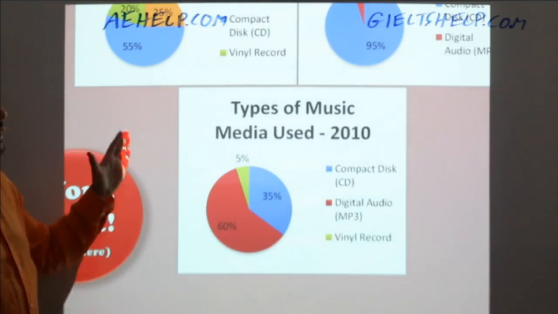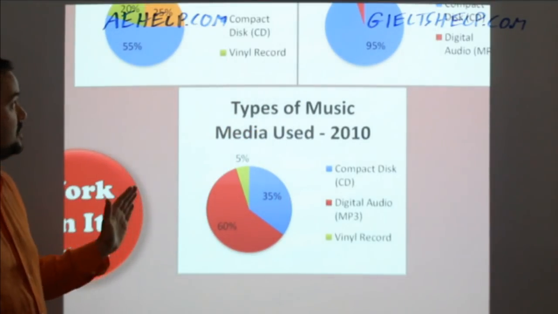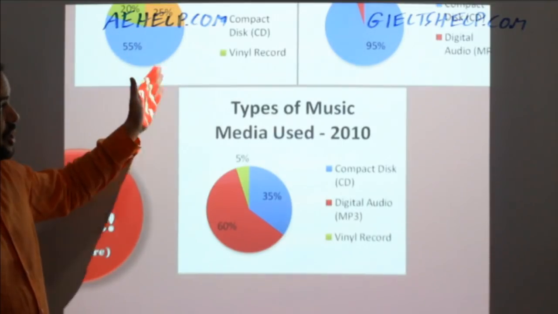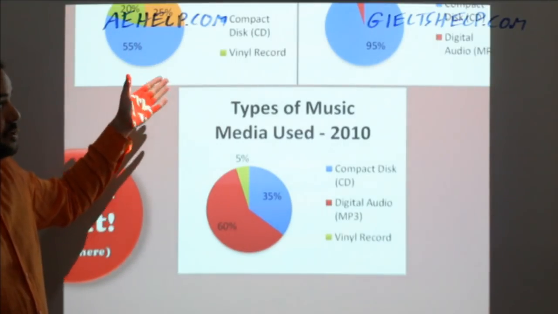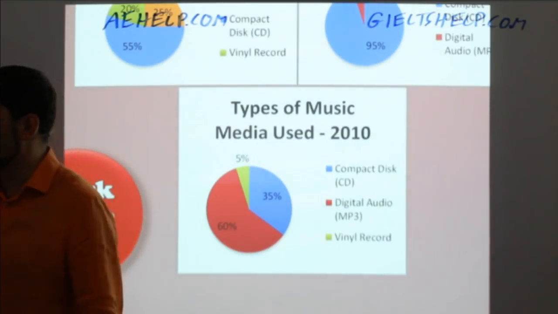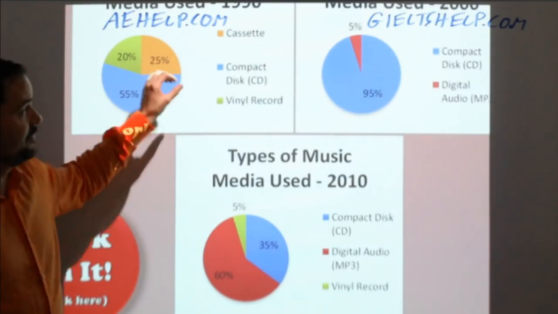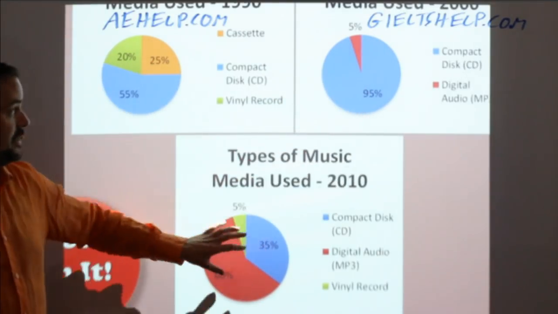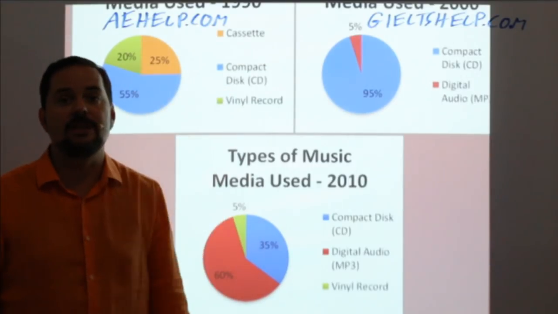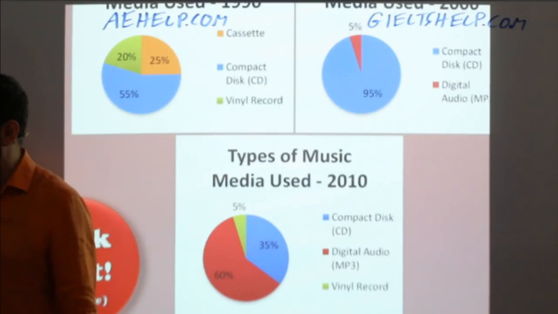Well, I can see that in the 30 years depicted here in the 3 different time periods, there is a great change in the type of media used by people to listen to music. That's all that I need to notice. So I don't have to go into a lot of details. This is for my overview. I just have to realize that this is very different from this, this is very different from this, and they're all very different from each other. Okay? So that is clearly observable right away for that overview.